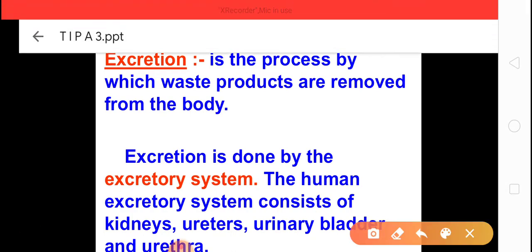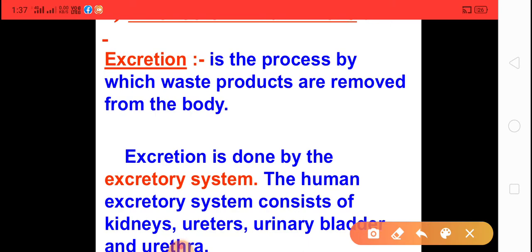As I told you, excretion is the process by which waste products are removed from the body. Excretion is done by the excretory system. Clear about these things?